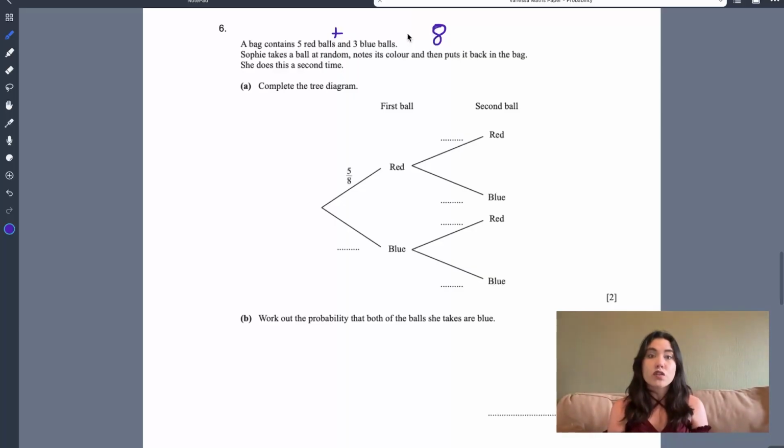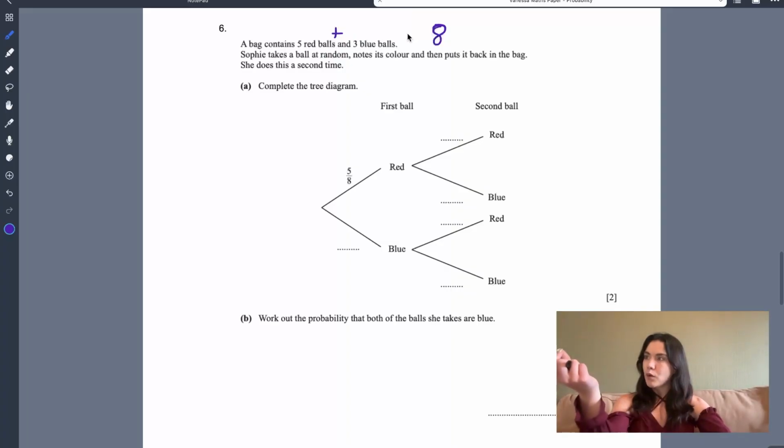Now it says, Sophie takes a ball at random, notes its color, and then puts it back in the bag. All right, so let's act out that scenario. Sophie picks out the ball, looks at the color, puts it back in the bag. And now she does this a second time. Now remember, we're speaking about events. So that means 2 separate events are happening.